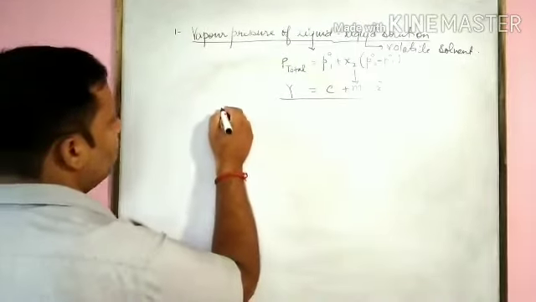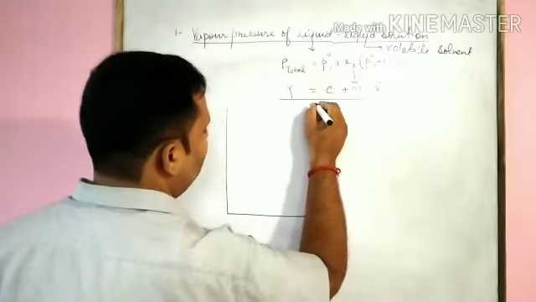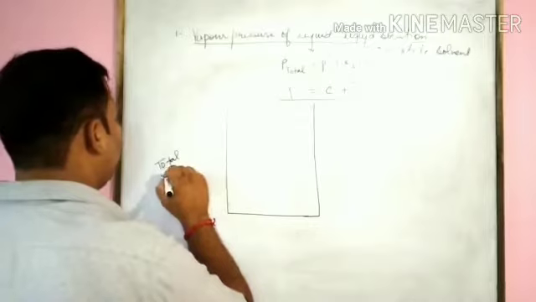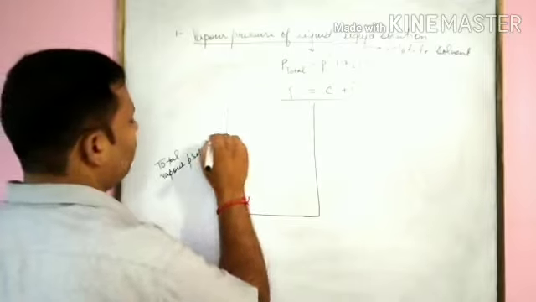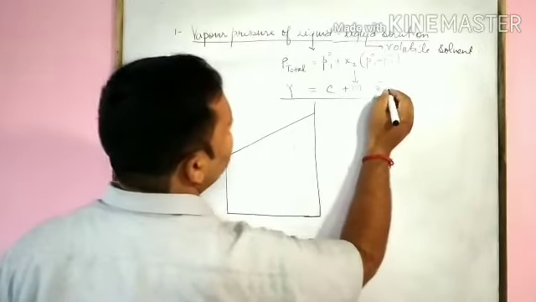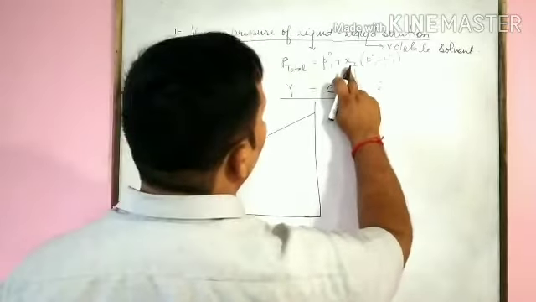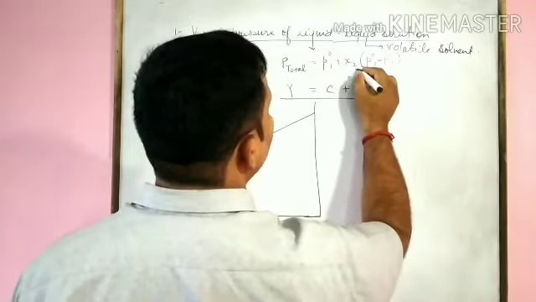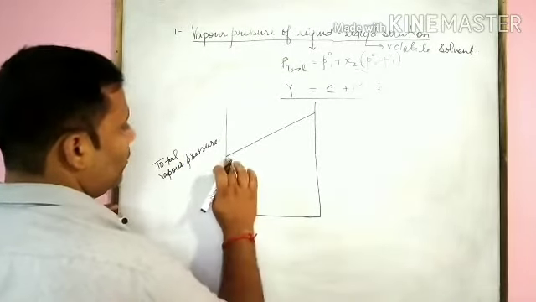Let us plot it. When we plot, what we have here is total vapor pressure, and we can relate it like this. This one is X2, M, and this one is X. That means we got a positive slope.